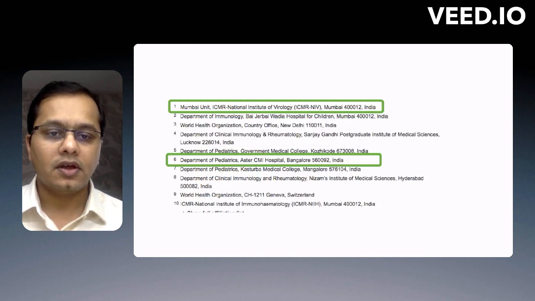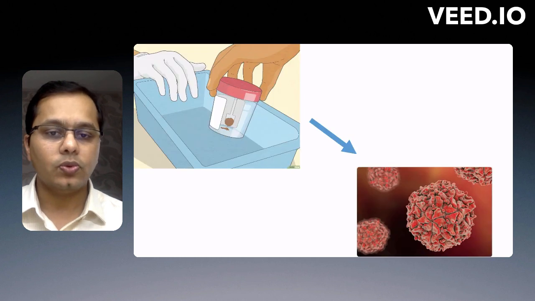As you can see, the important center was the ICMR Center of National Institute of Virology at Mumbai, wherein the testing was carried out. Several centers across India shipped samples to this lab, and Department of Pediatrics Aster CMI Bangalore was an important collaborating center. What did we do? We collected stool samples from patients with primary immune deficiencies and shipped these samples to Mumbai, wherein in the laboratory they tested for viruses, especially the polioviruses.